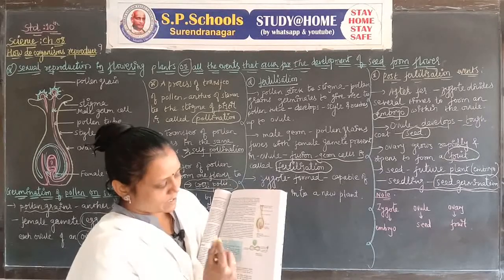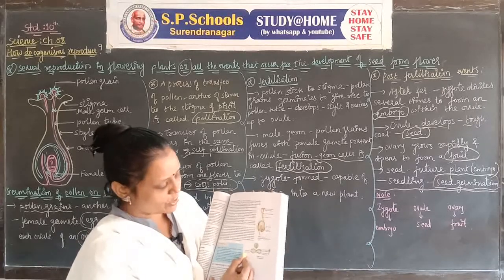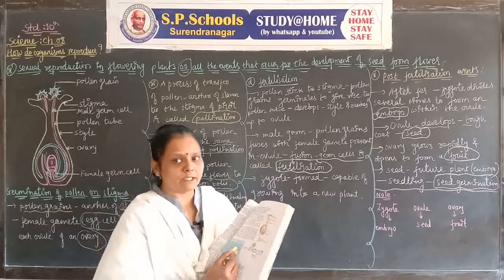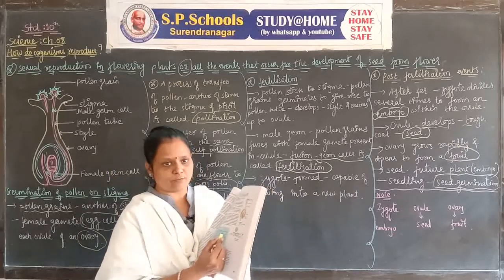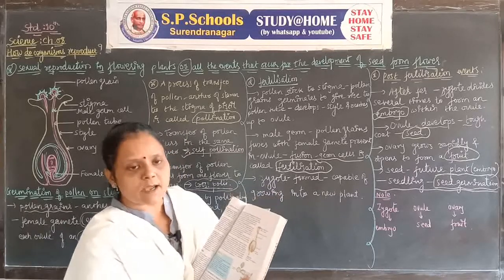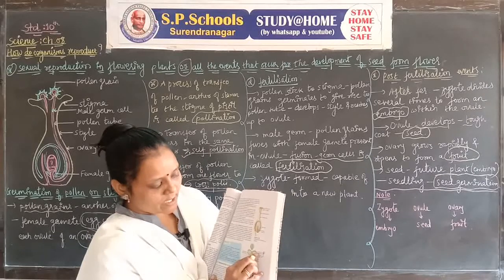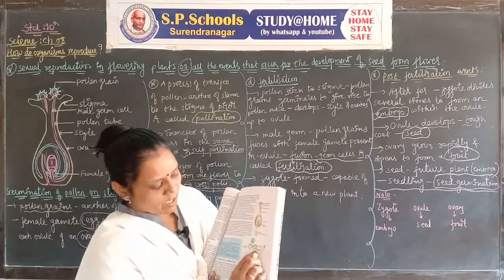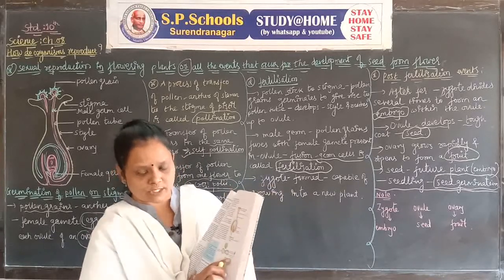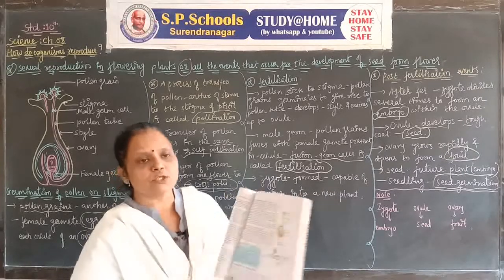The cotyledon, in germination, is the food storage. You have to write these three parts for a one-mark question, or in MCQs or whatever. The plumule is the future shoot, the radicle the future root, the cotyledon the food storage.